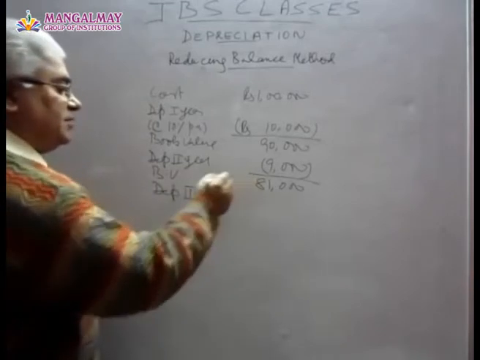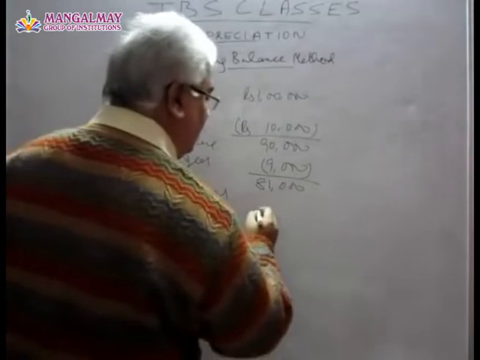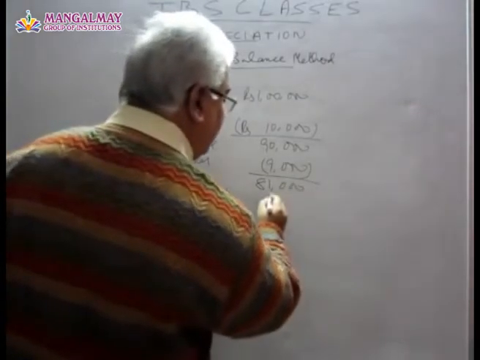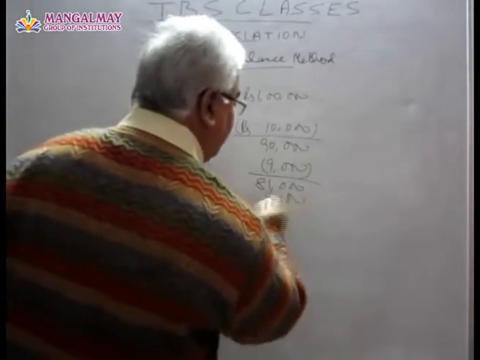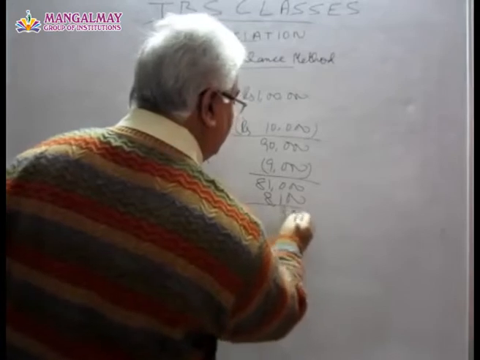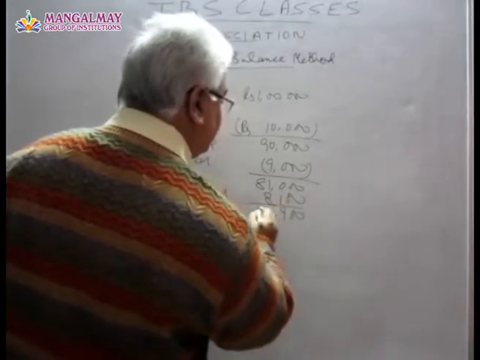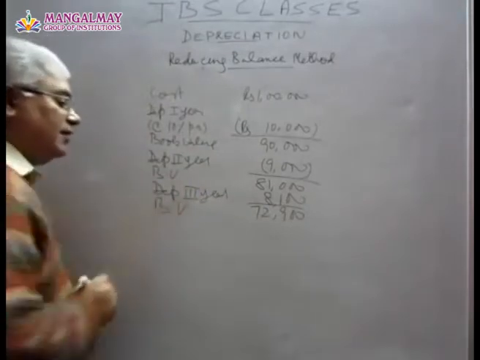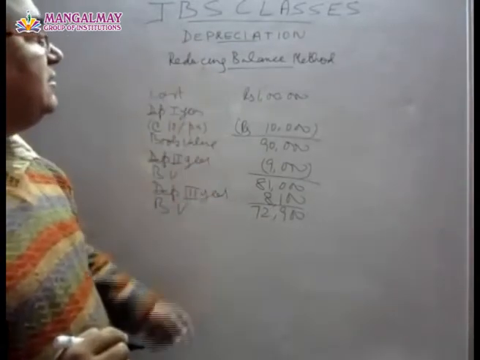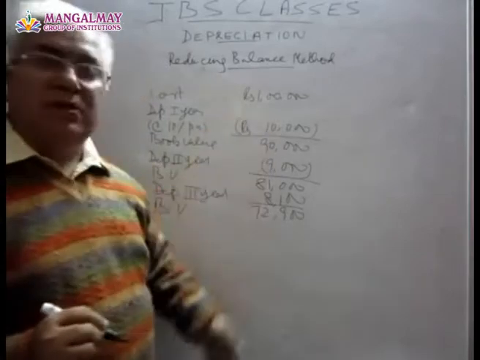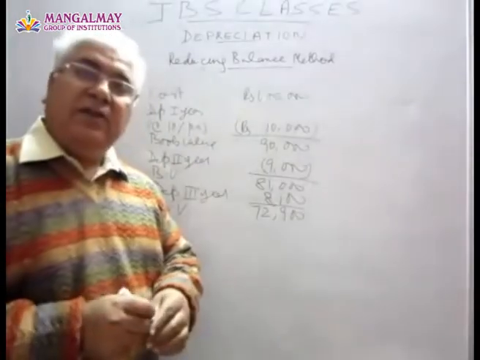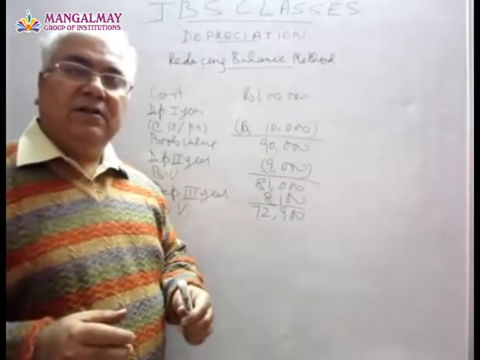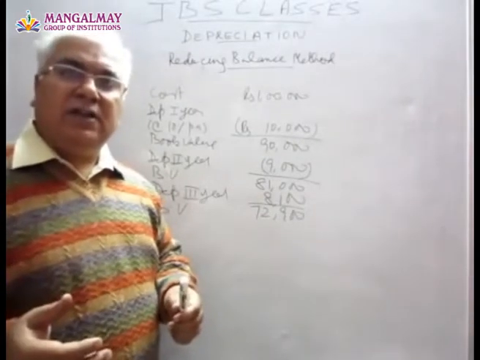Naturally 10% of 81,000, that is 8,100. Okay, so this is the way we charge depreciation in the reducing balance method. This method is not very difficult to understand.